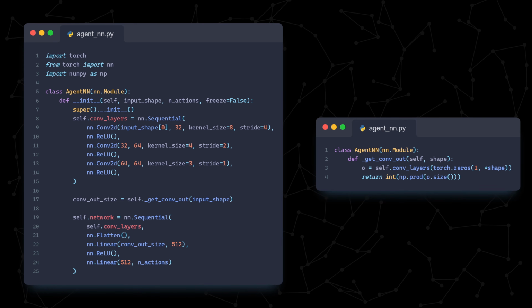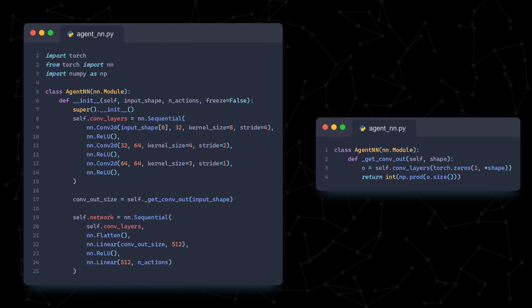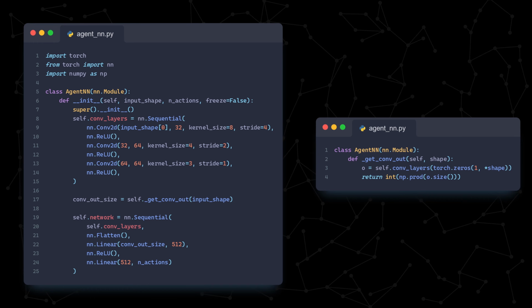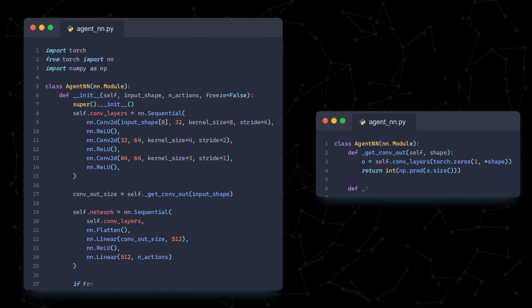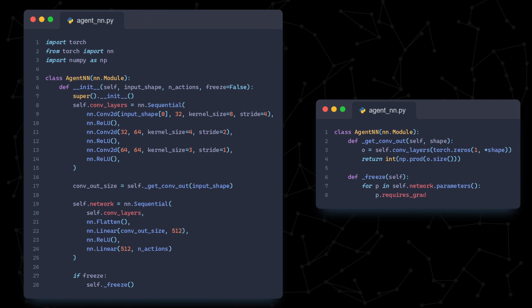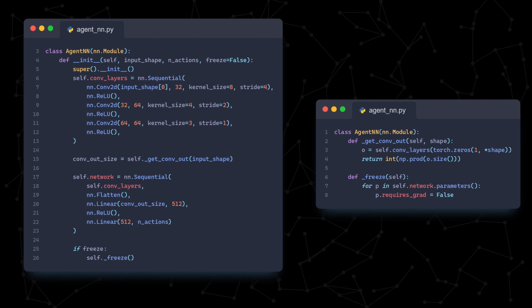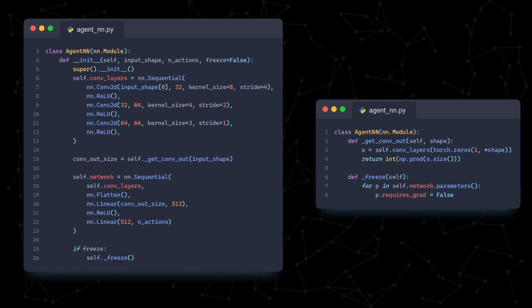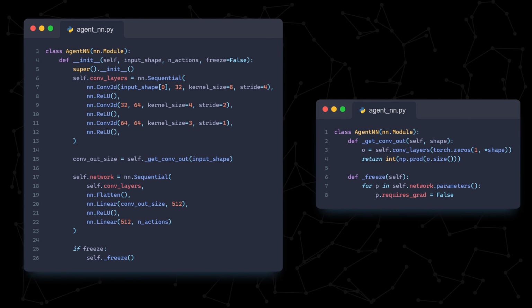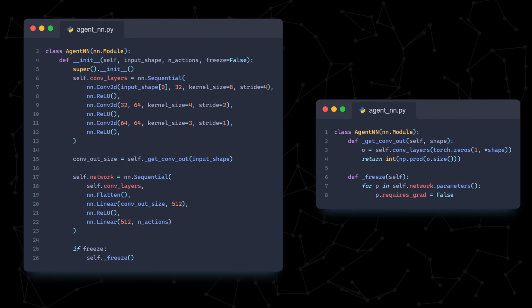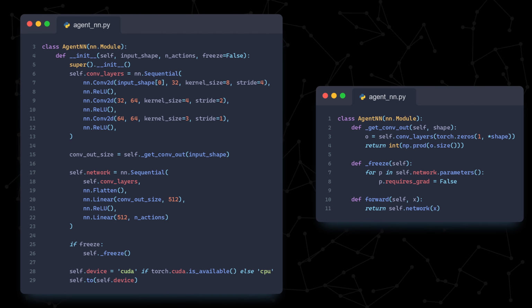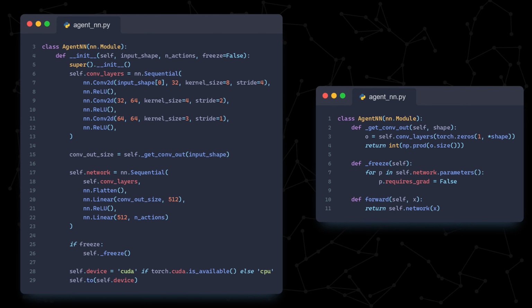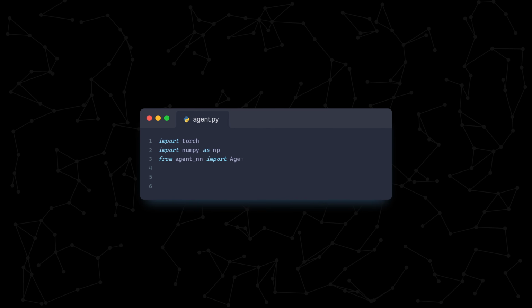It's 3136 with this specific architecture, but the function allows us to dynamically calculate it were we to change anything in the future. The freeze flag allows us to prevent PyTorch from calculating the gradients, which we'll need for the target network. Remember, we only use the target network to calculate the correct values we want our online network to predict. Then finally, we add our forward pass and then move the network to whichever device we're training on, whether it's the CPU or GPU. Let's next create the agent class.